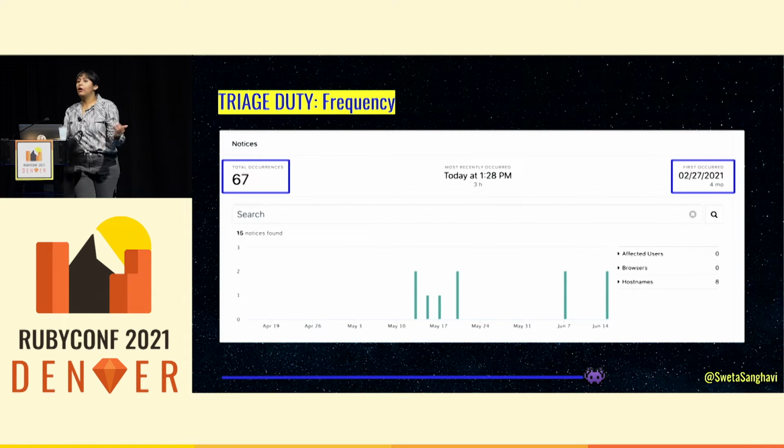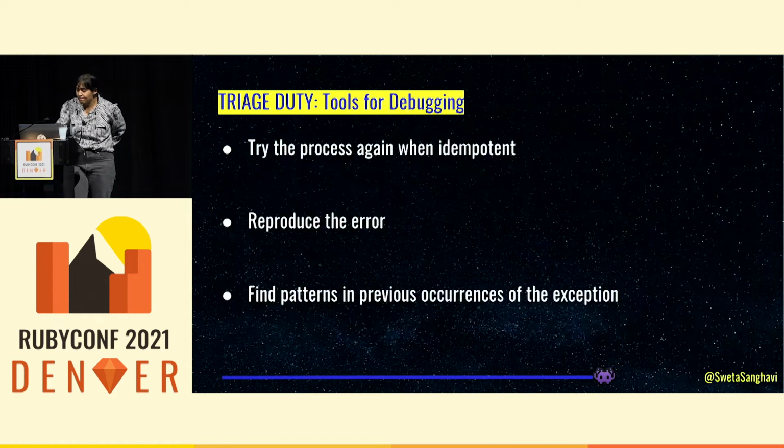The next question is, how often is this happening? So we see that it's 67 occurrences in the last 4 months. This is not new. It's not super frequent, so it's not super noisy. It can be useful just to ask yourself, is this something that's gone out in a recent deploy, and maybe that will change how likely you are to fix it, et cetera. And also just gives us an idea of how noisy it is.